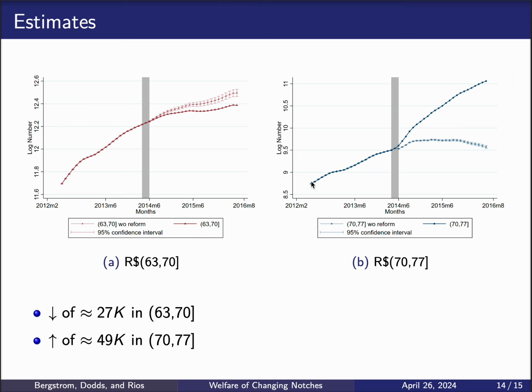So once again, we plot in the dark blue line the actual log number of households reporting at that interval in each month of our data set. And in the lighter blue line, we're constructing this counterfactual log number of households reporting at that interval in the scenario that the reform didn't happen. And you see here there's a huge increase in the log number of households after the reform.